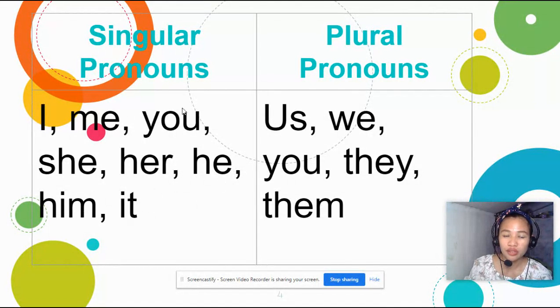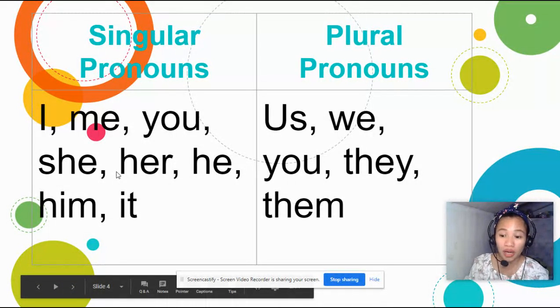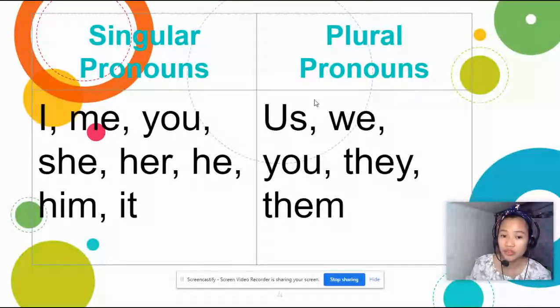We can use these if we are talking about only one person. Plural pronouns we can use are us, we, you, they, and them. We can use these if we are talking about two or more people or things.